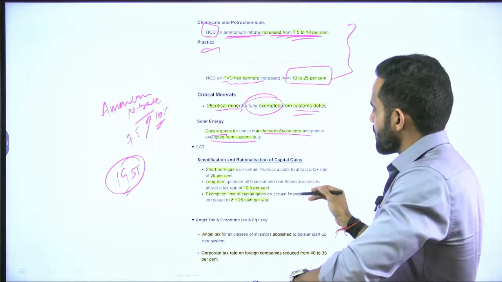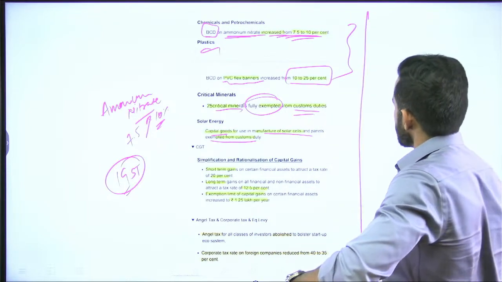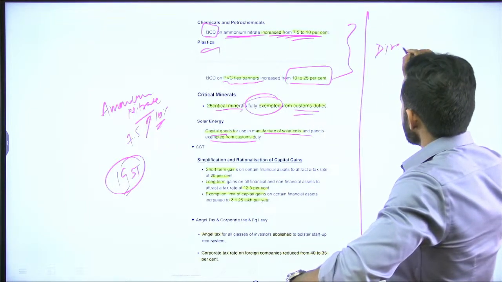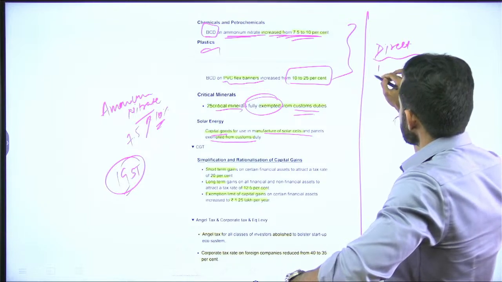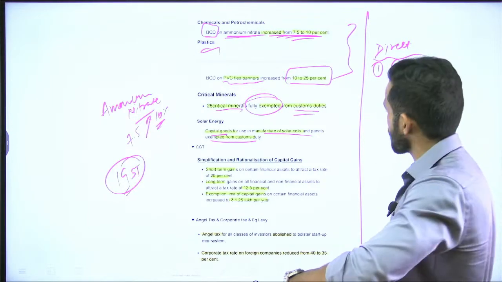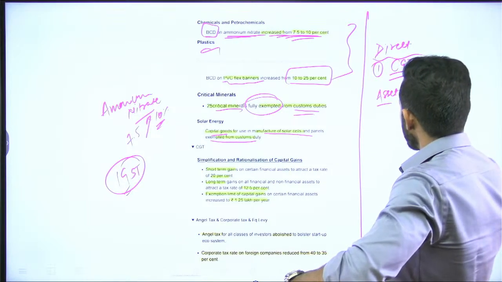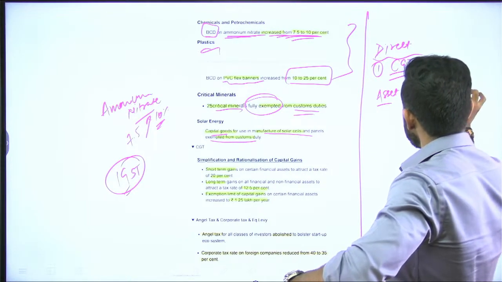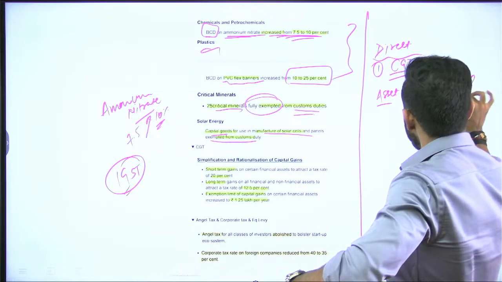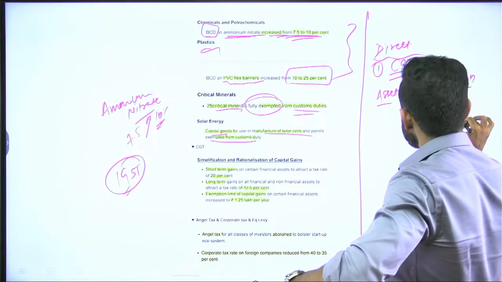Okay. Now coming to the direct taxes. So, in case of direct taxes, there are two major changes. First is in case of CGT, that is capital gain tax. So, capital gain tax basically means you had an asset, you sold that asset, and because of that you had a gain. On this gain you have to pay CGT.